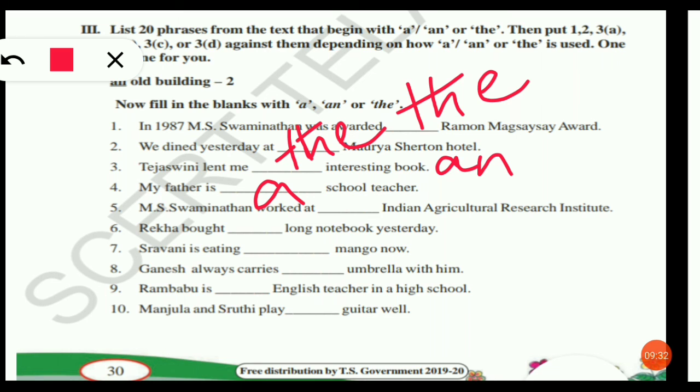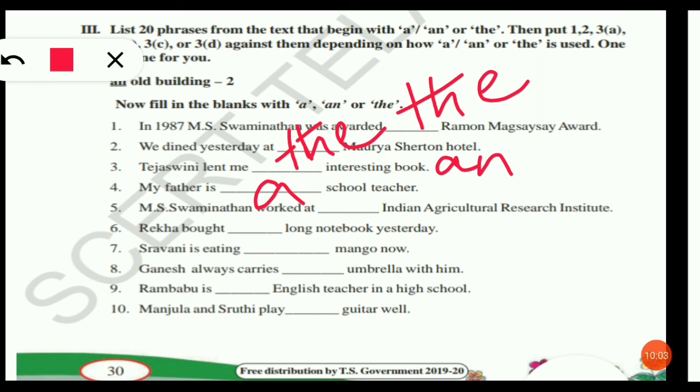Here he did not say any particular school. He is saying it about his profession. So he is not mentioning any school, whether A school or B school. We can say my father is the school teacher only if we mean a particular school, but in this sentence we are talking about his profession.